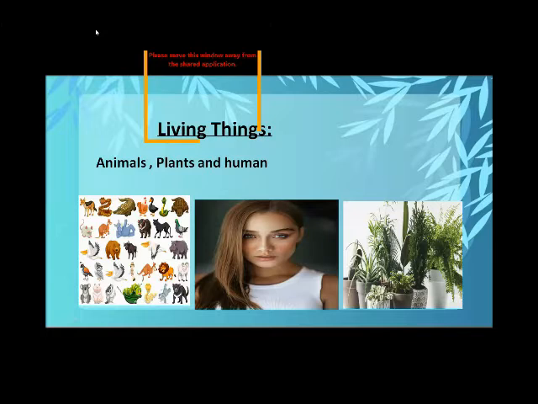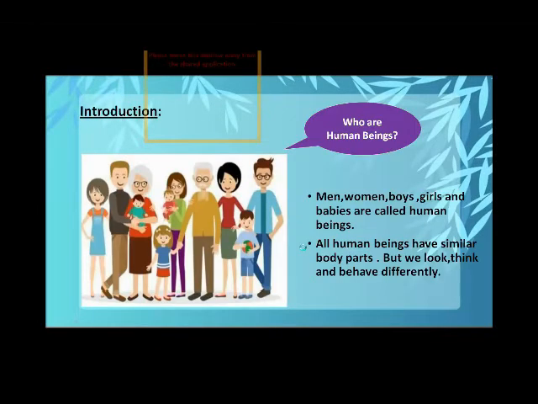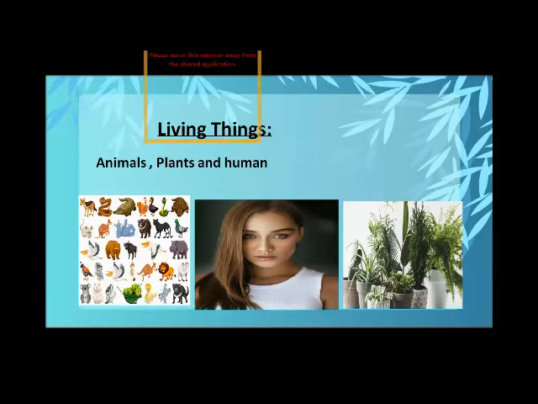Human, yes, very good. Very nice. Human beings, animals, very nice. And the third one is plants. Okay, very nice. Very good. Keep it up. Now, animals, plants, and human beings are living things. You can observe this picture. These are all different types of animals: aquatic animals, sea animals, flying animals, land animals, wild animals, tame animals. All the animals are living things, and so are human beings and all types of plants, because they grow, feed, breathe, and die. So we say these are the living things.